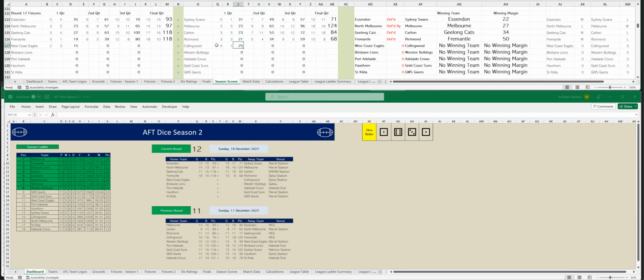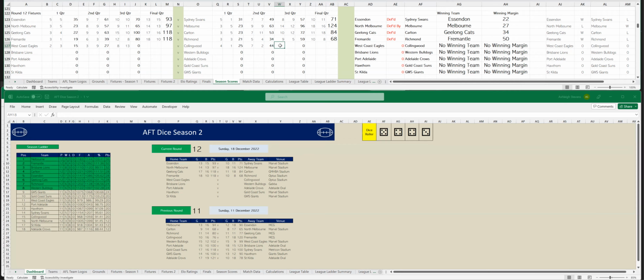Let's go to the second quarter. West Coast have kicked 1 goal, 3, so that's 3 goals, 9. For Collingwood, 3 goals, 1, so that's 7 goals, 2. And at half time, Collingwood are leading by 17 points. All right, third quarter, West Coast have kicked 5 goals, 4, so that's 8 goals, 13.